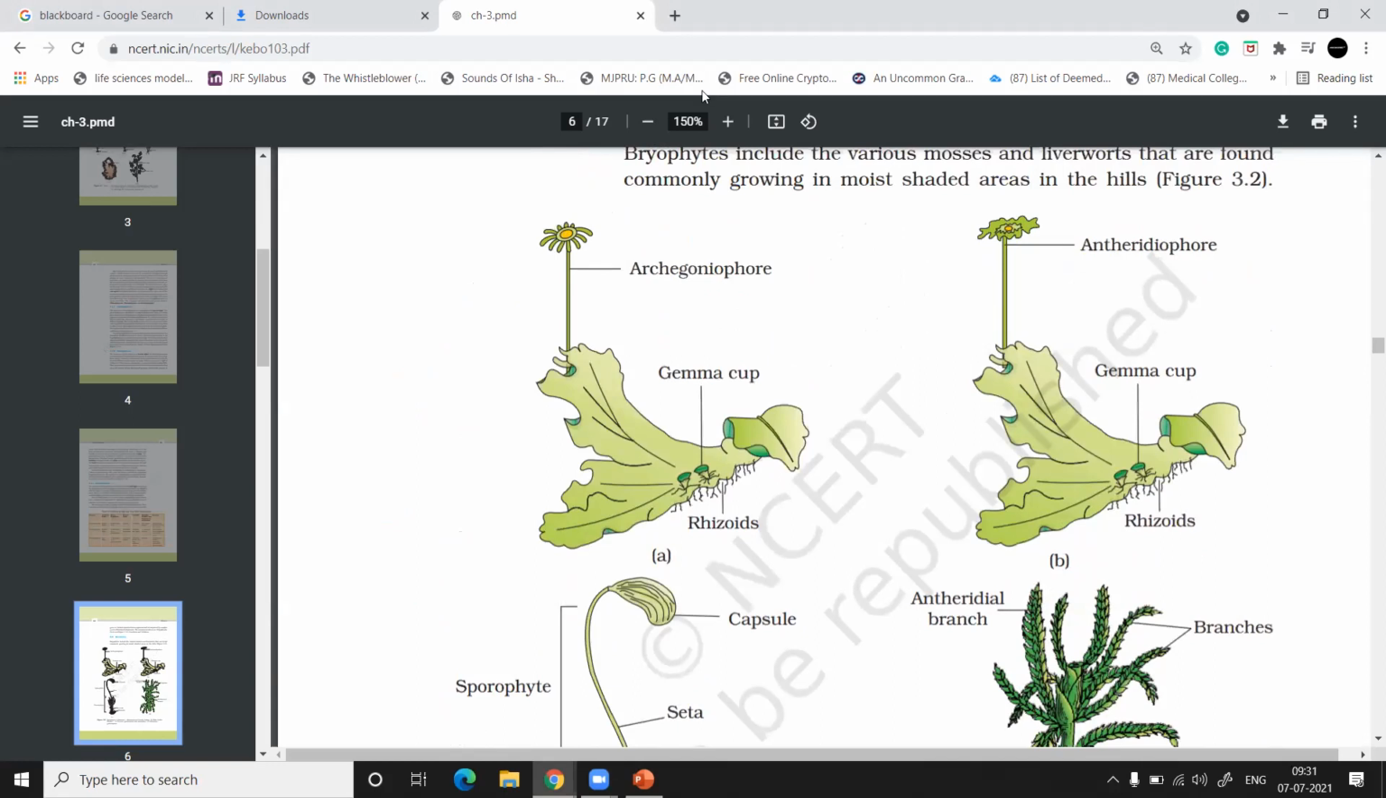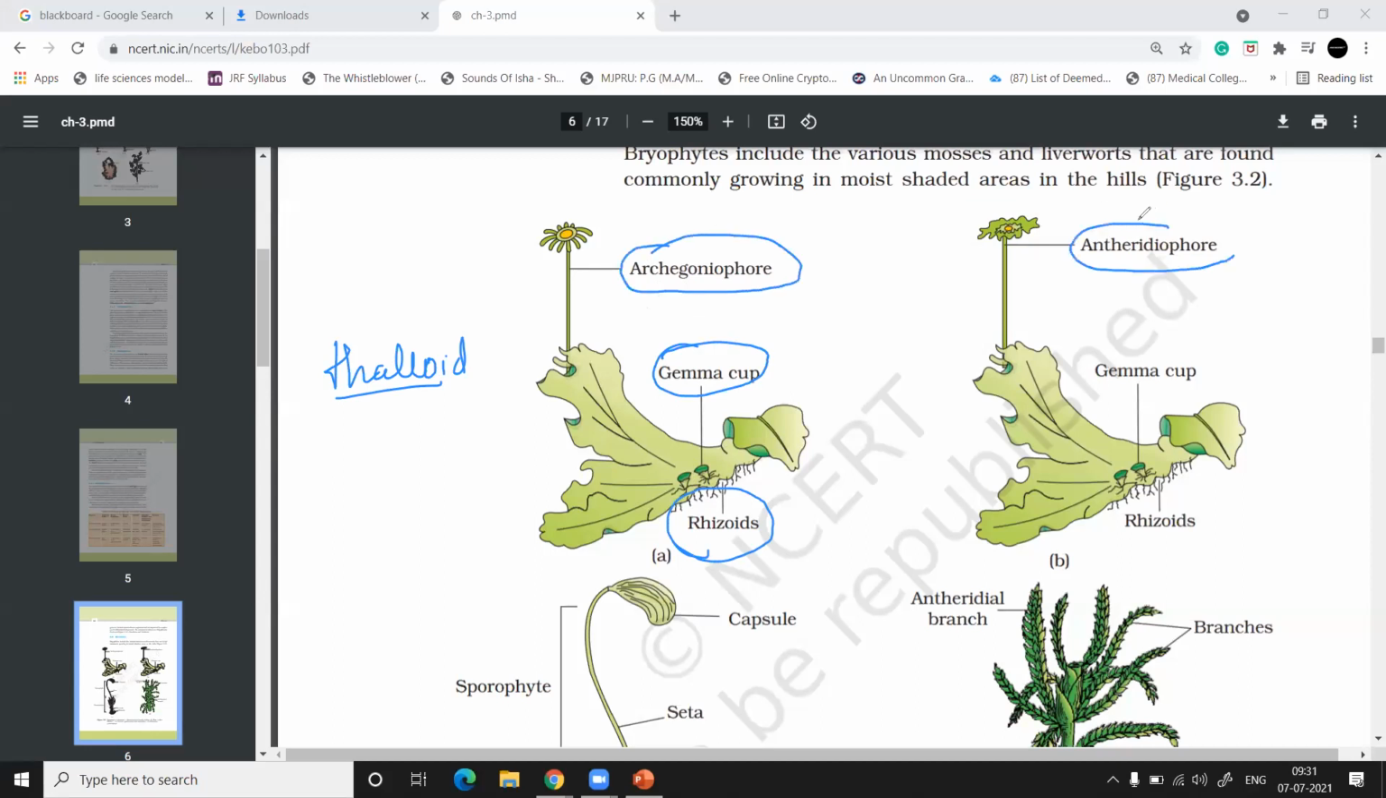So these liverworts have a thalloid body. So their body is thalloid. That means they have a thallus-like structure. Now you can see some of the gemma cups, right? There are rhizoids. Rhizoids हमें पता है root-like structure. Then we have gemma cups. So what are these gemma cups? We are going to understand that. Then we have archegoniophore. And then we have antheridiophore.